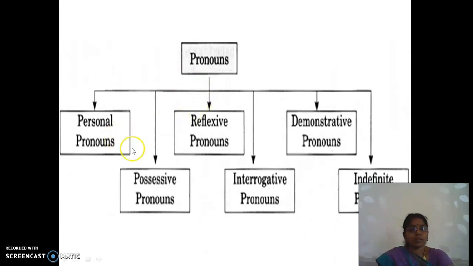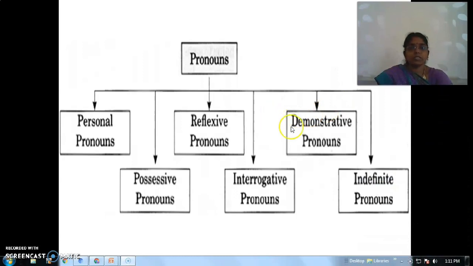Pronouns are categorized as personal pronouns, reflexive pronouns, demonstrative pronouns, possessive pronouns, interrogative pronouns, and indefinite pronouns. You could have heard all these before. Now you are going to learn in depth.